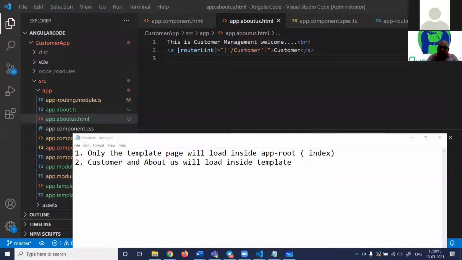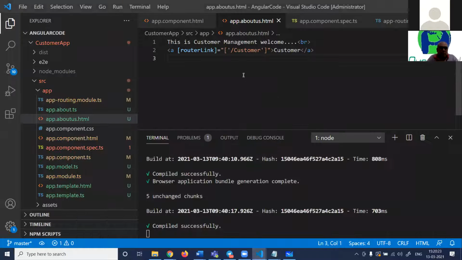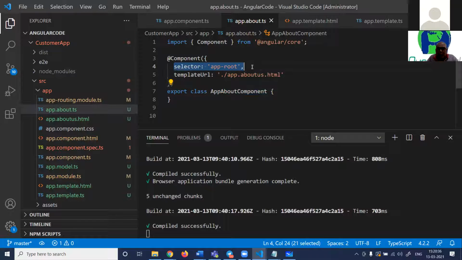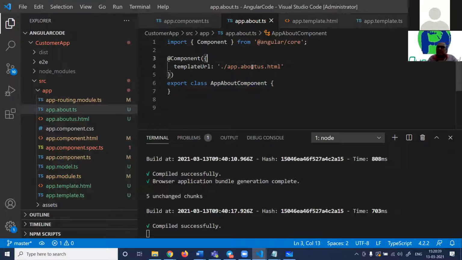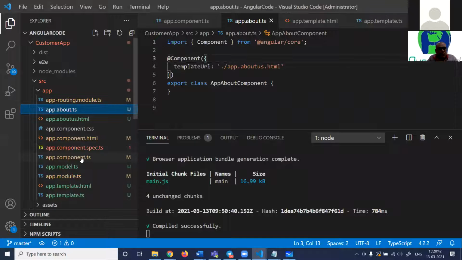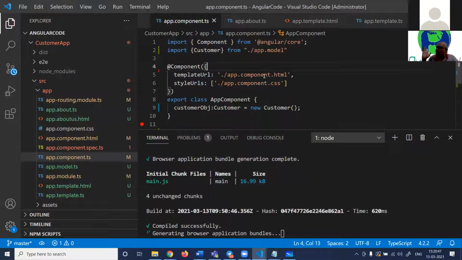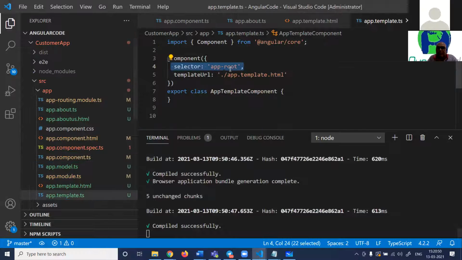Can everyone confirm if these two sentences are understood? What I mean to say is, I'll go very specific. The template page will have the selector AppRoot, but the about us component will not have a selector. Only the template page has the selector AppRoot because it will load over there, right?